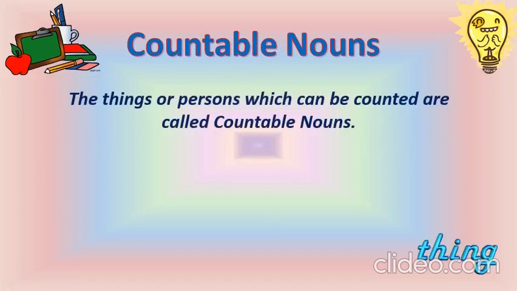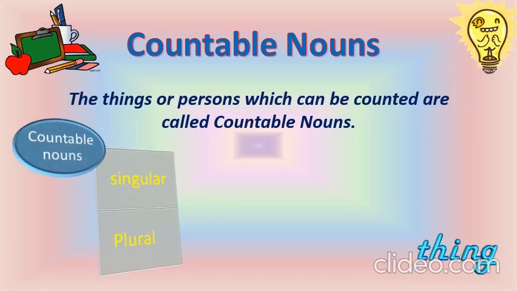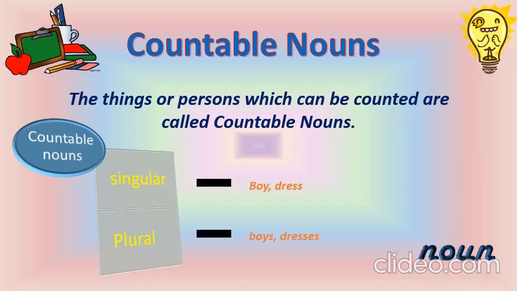We can see it. The things or persons which can be counted are called countable nouns, as described in the previous slide also. Now, countable nouns, we can discuss it. We can have forms of singular as well as plural of the countable nouns. Like examples here, boy, dress. And the plural of this would be boys and dresses.